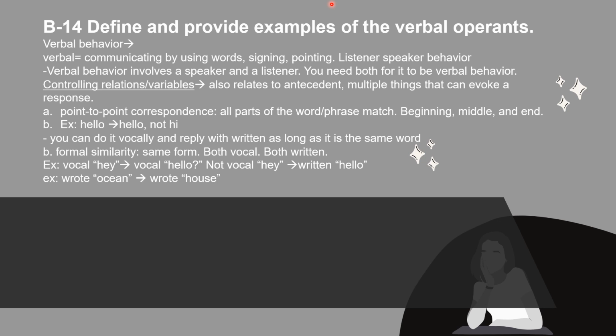There are controlling relations or variables, and this also relates to the antecedent, which is multiple things that can evoke a response. There is point-to-point correspondence, and there is formal similarity. So when we're talking about point-to-point correspondence, we're talking about all the parts of the word or phrase matching: the beginning, the middle, and the end. So an example of this would be when you say hello, you would say hello back, not hi.